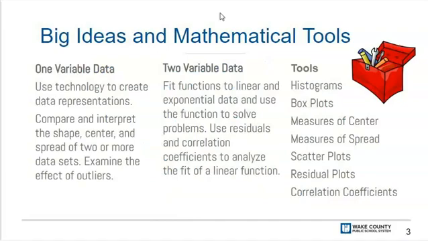The big ideas for this unit involve one variable and two variable data. With one variable data, you will use technology to create box plots and histograms so that you can compare the shape, center, and spread of data sets. With two variable data, you will create scatter plots and then fit a function to the data. You'll use residuals and correlation coefficients to analyze the fit of linear functions and use the functions to solve problems.